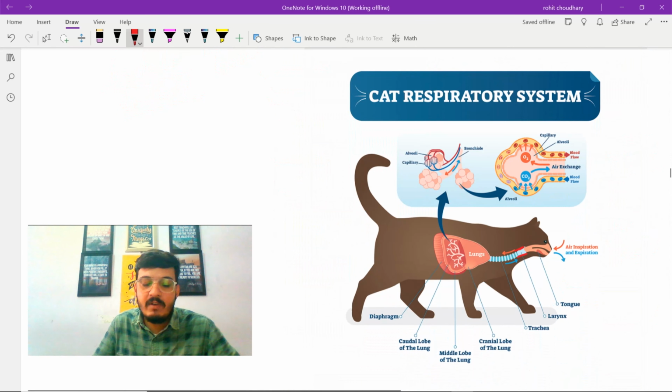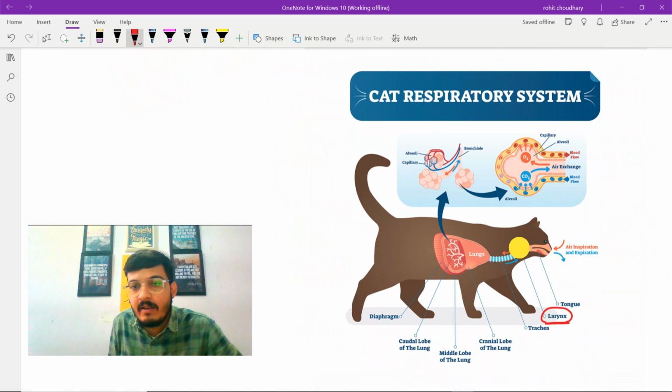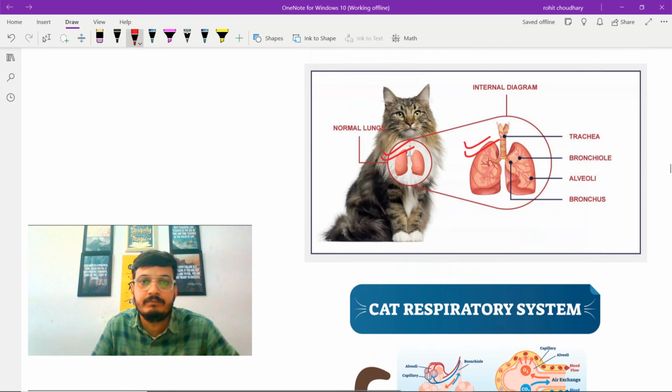So let's have a look at the larynx of this cat. This is the position of the larynx. Here the larynx is located. Larynx is the enlarged portion of the trachea. So this is the trachea and this larynx is the enlarged portion of the trachea.